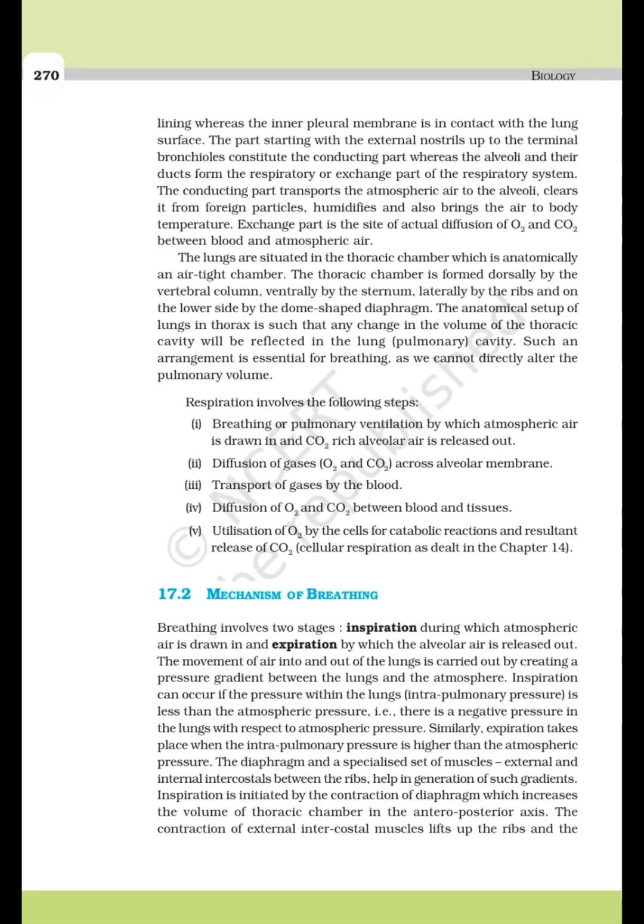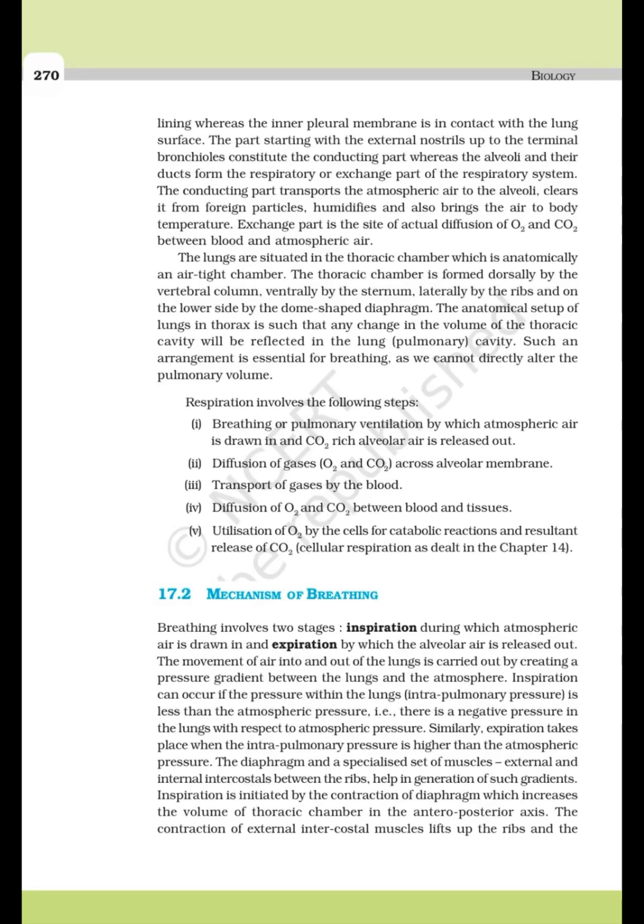Mechanism of breathing. Breathing involves two stages: inspiration, during which atmospheric air is drawn in, and expiration, by which the alveolar air is released out. The movement of air into and out of the lungs is carried out by creating a pressure gradient between the lungs and the atmosphere. Inspiration can occur if the pressure within the lungs, intrapulmonary pressure, is less than the atmospheric pressure, that is, there is a negative pressure in the lungs with respect to the atmospheric pressure. Similarly, expiration takes place when the intrapulmonary pressure is higher than the atmospheric pressure.